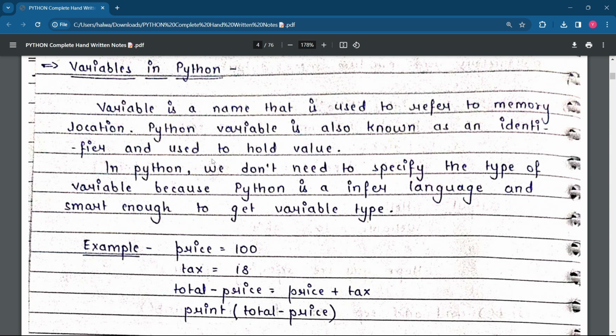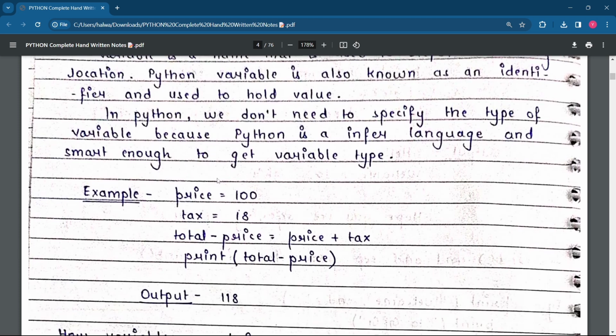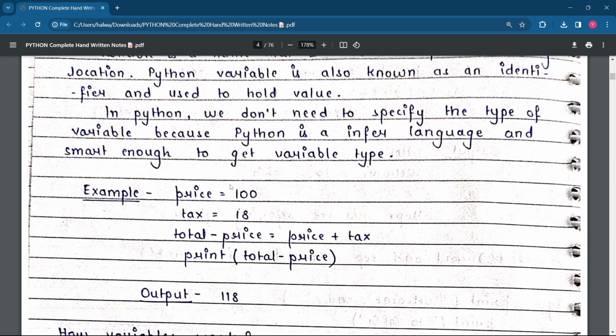You can check, in Python we don't need to specify the type of variable, because Python is an inferred language and smart enough to get the variable type. So you can see the same thing is repeating again and again, because if your base is perfect, the further journey is very simple for you. That's why I'm putting a lot of effort into the first upcoming lectures.